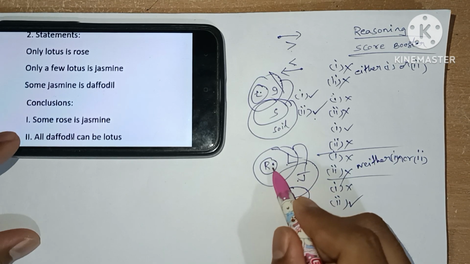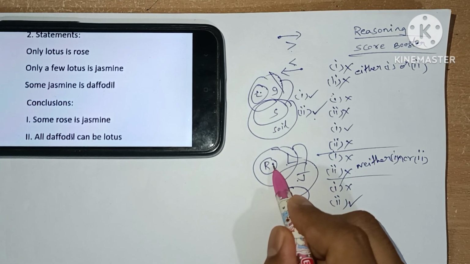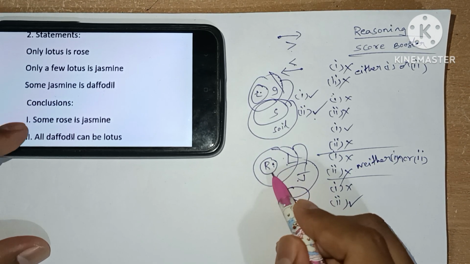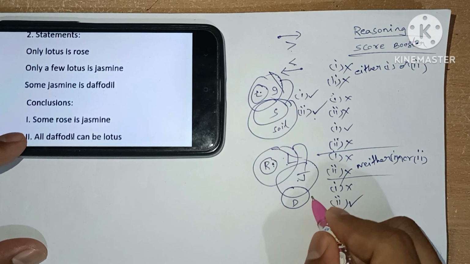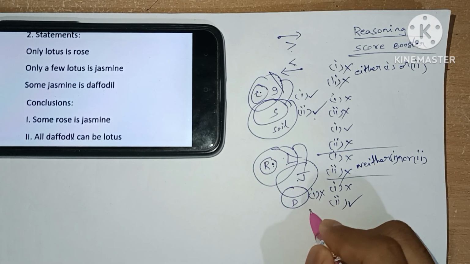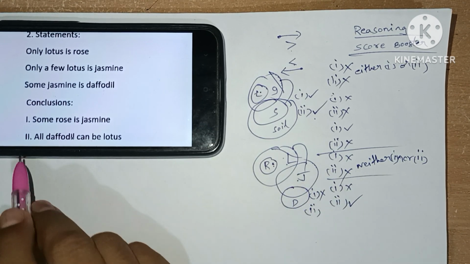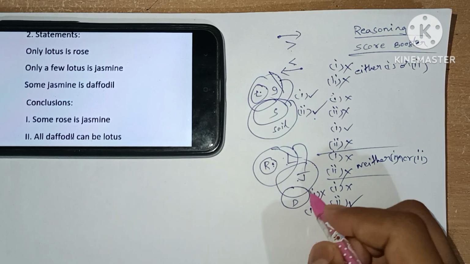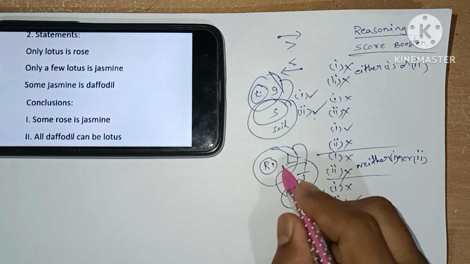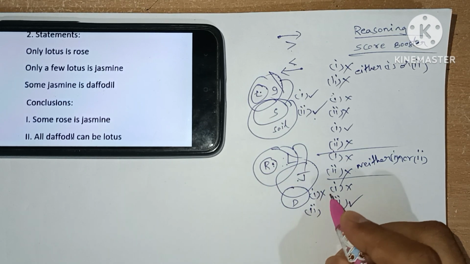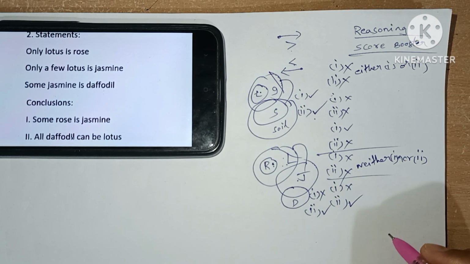Here, all doesn't able to share with anything except lotus, so this case fails. First conclusion will be false. Second conclusion, all daffodil can be lotus. Can we place all daffodil inside lotus? Yes, it is possible. So second conclusion will be true.